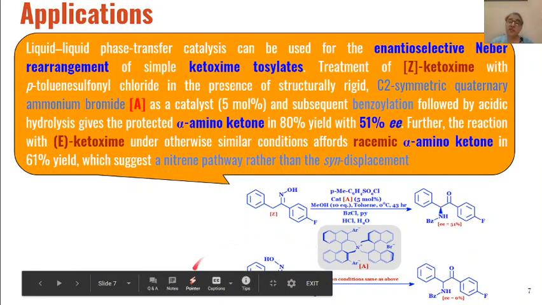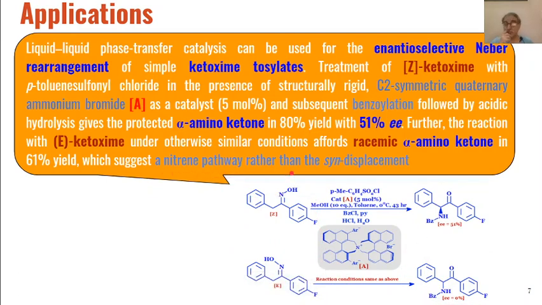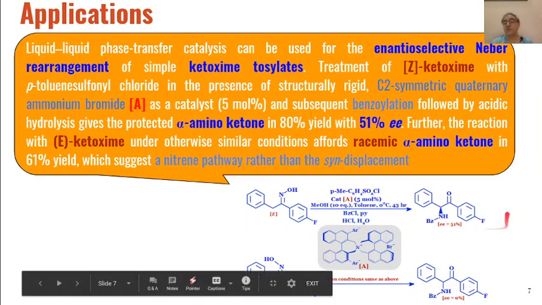So probably the reason for formation of the racemic mixture here is that the mechanism followed in this case is the normal mechanism where azirine derivatives are formed as the intermediates, whereas in the other case probably nitrenes are formed as the intermediate rather than azirines. So because of the difference in the mechanism, we are getting optically active products here and optically inactive products there.